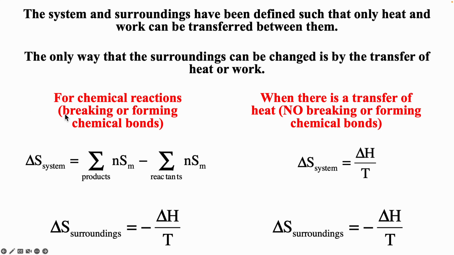But if we have chemical bonds, to calculate delta S the system, we have to do products minus reactants. For phase transitions, we can do delta H over T. For both, for the surroundings, delta S of the surroundings is equal to minus delta H over T. But again, please remember, for chemical reactions, for delta S the system, it has to be products minus reactants.